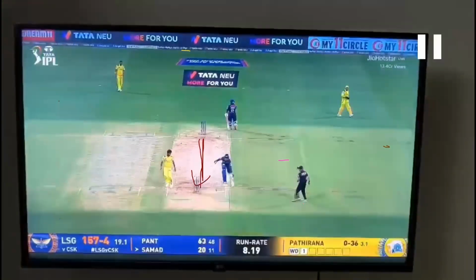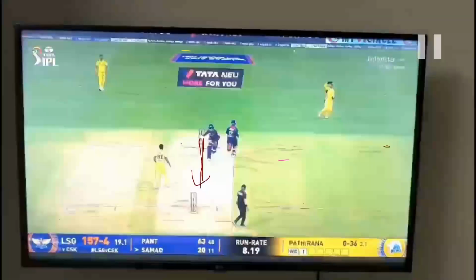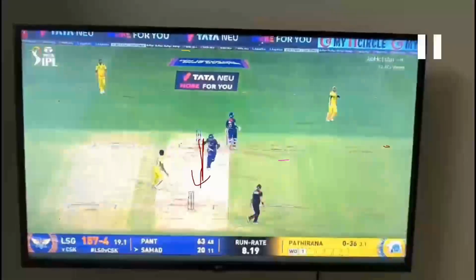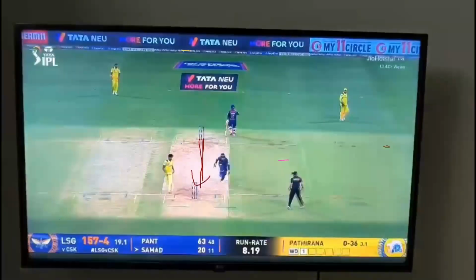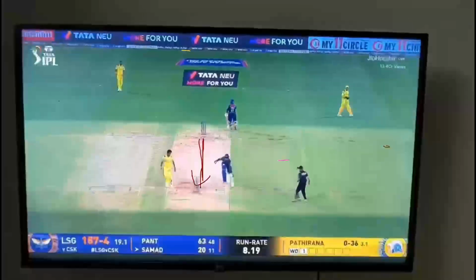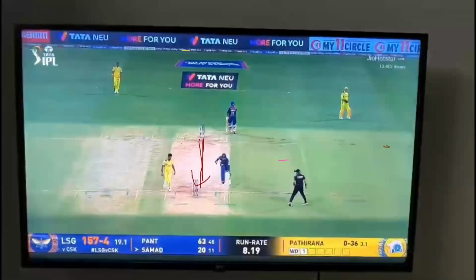Is he in accelerating motion, or constant velocity, or variable acceleration? Three types of motion I taught you, right? He is in what motion? Tell me. Roughly, I'm not asking you to tell accurately. What motion is that fellow running with? Roughly, it should be constant. Constant velocity, correct or not? He's traveling with constant velocity.